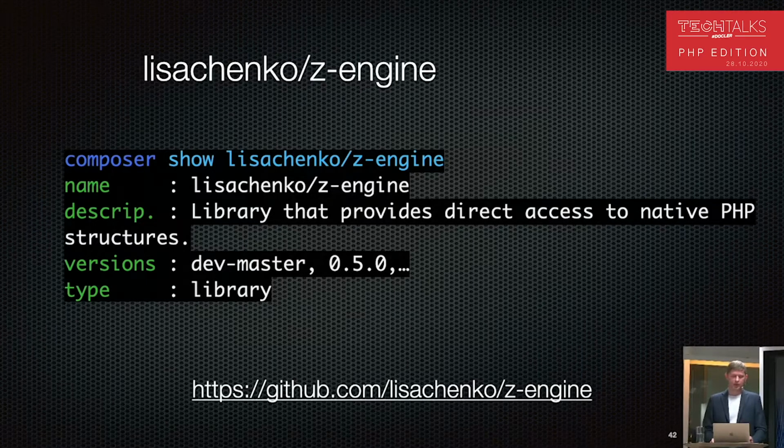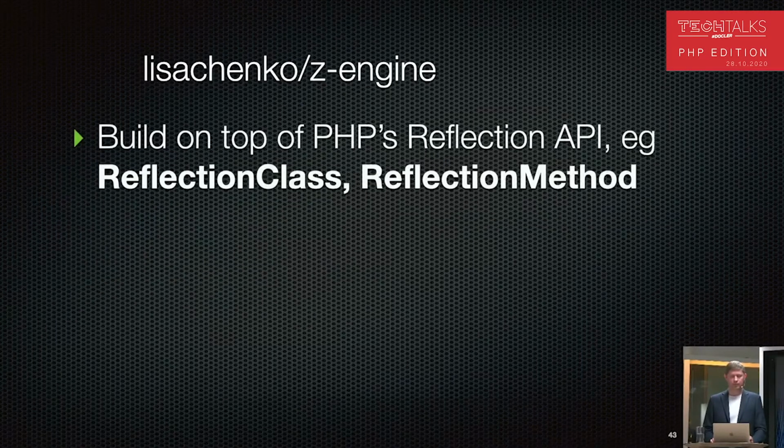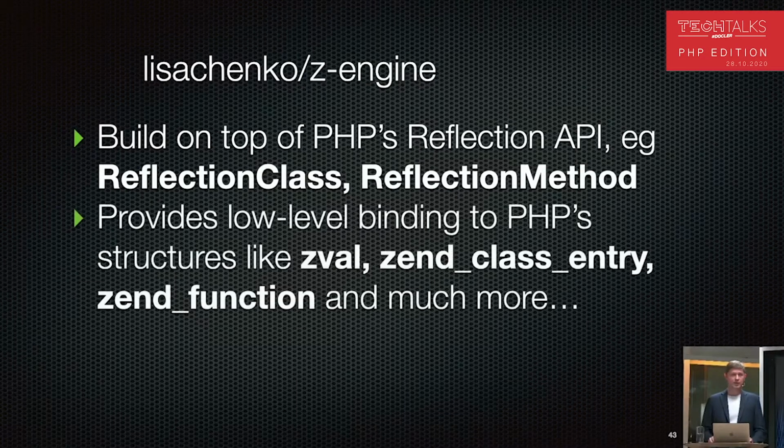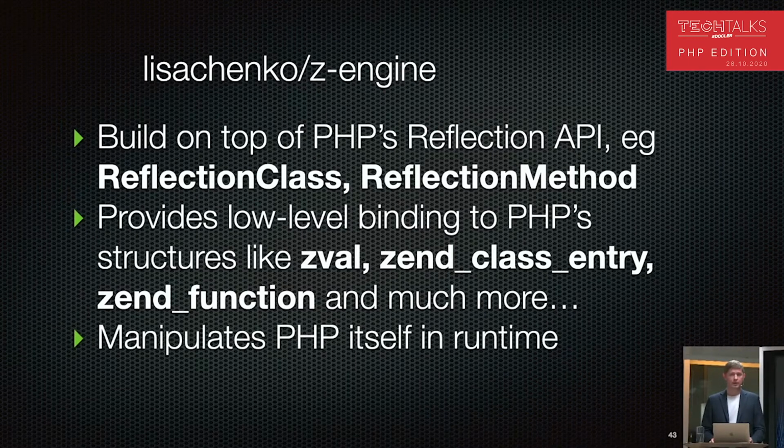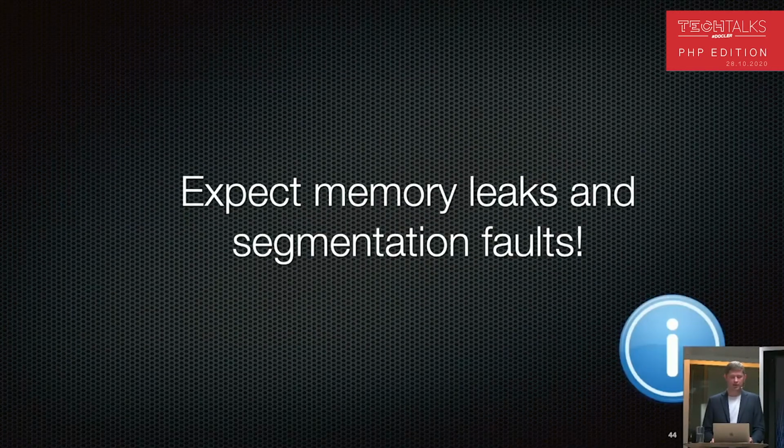It's a really new library, and it's built on top of the reflection classes. So if you know the reflection API, then you will be familiar with ReflectionClass and ReflectionMethod. It provides low-level bindings to low-level structures in PHP itself, called, for example, zval, then class entry, then function, etc. And it provides an API to manipulate PHP itself at runtime.